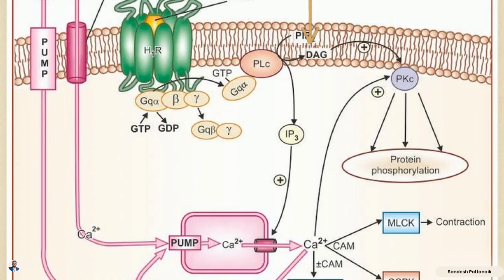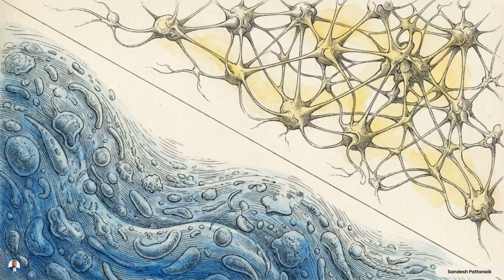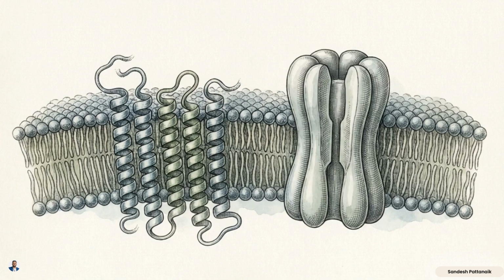Meanwhile, the second messenger, DAG, is lipophilic. It remains embedded in the membrane and works in conjunction with that newly released calcium to activate protein kinase C. Cleaving a single phospholipid creates a dual-pronged effector wave, mobilizing deep calcium stores for contraction while activating peripheral kinases to alter broader cellular functions.